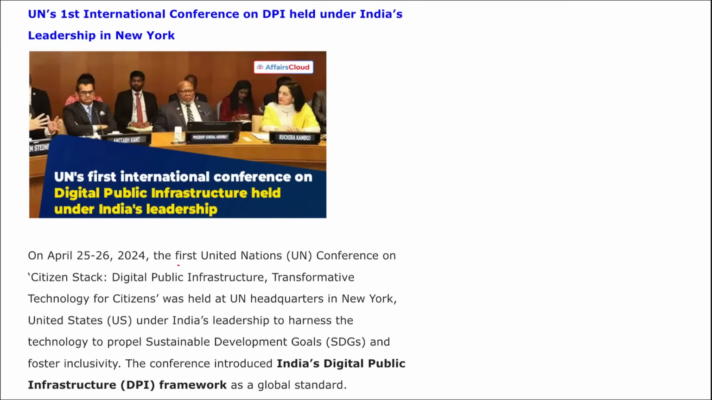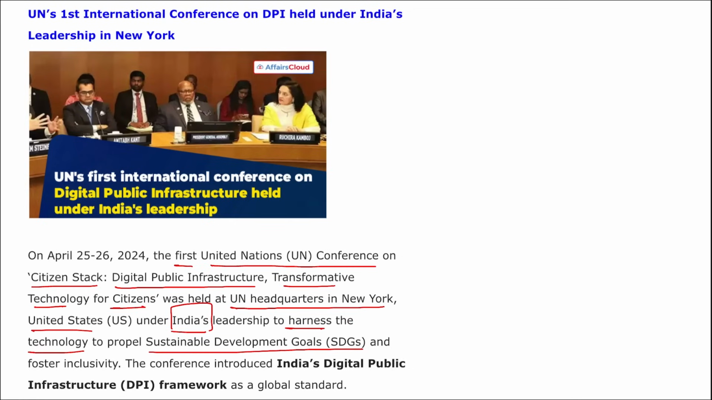Moving on, here you can see the first UN conference on Citizen Tech, that is DPI, Digital Public Infrastructure: Transformative Technology for Citizens. This was held at the UN headquarters in New York, USA, under India's leadership. It was to harness technology to develop sustainable development goals related frameworks and foster inclusivity. The conference introduced India's digital public infrastructure framework as a global standard. It was hosted by the Permanent Mission of India and the Ministry of Electronics and Information Technology in cooperation with iSpirit.